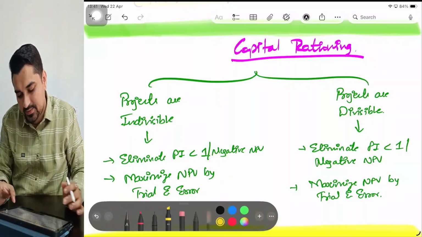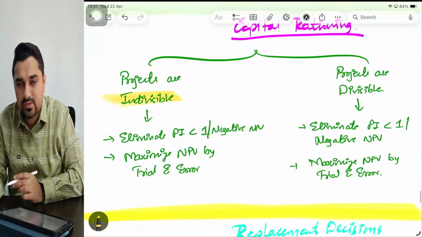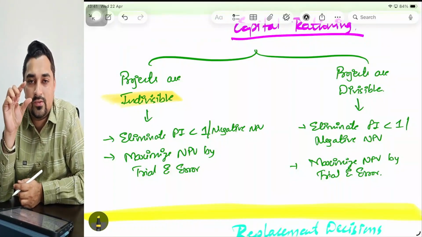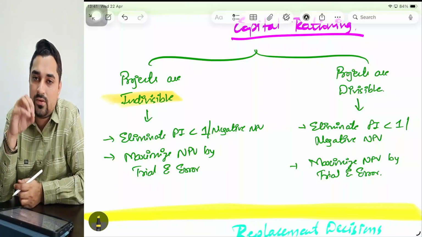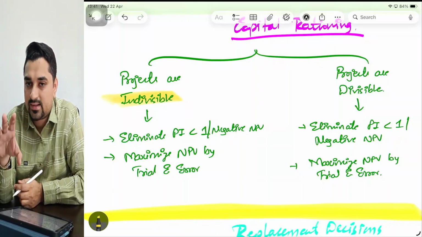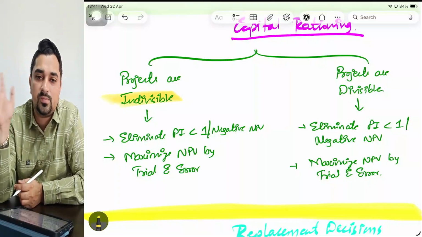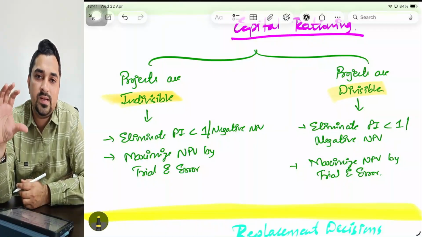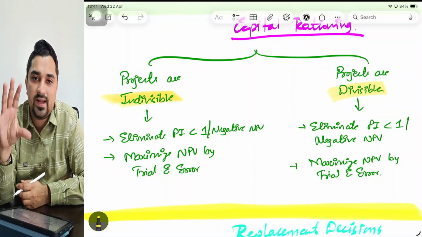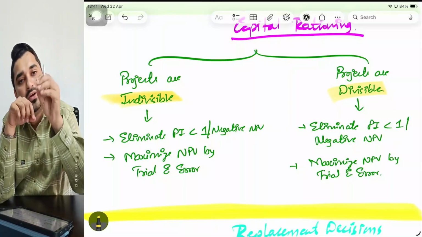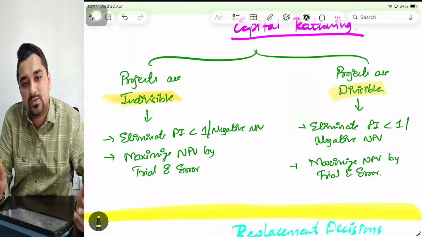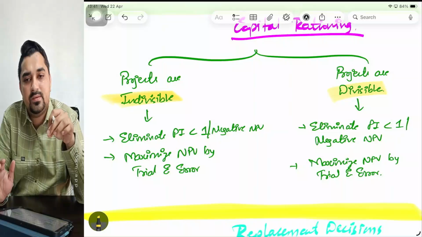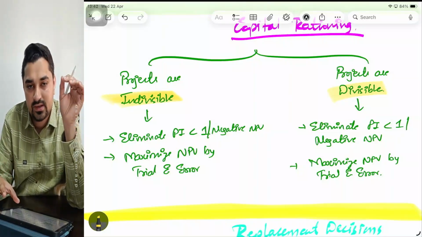Very common sense. If the projects are indivisible, what do you mean by indivisible? Say there is a project and it needs an investment of, say, 5 lakhs. If I go and invest, I should invest the full 5 lakhs, otherwise I should drop that project. That is called projects are indivisible. What do you mean by projects are divisible? It means that if the project needs 5 lakh and I have only 3 lakh, can I go and put my 3 lakhs in that? Yes. So indivisible means either I have to make the full investment or drop the project. Divisible means whatever money I have, I can go and put it in that.